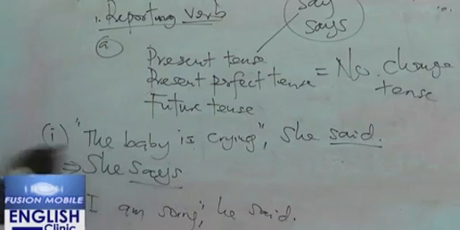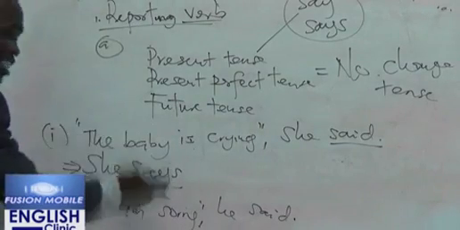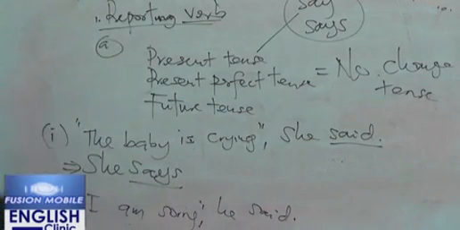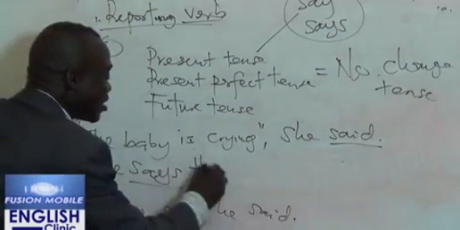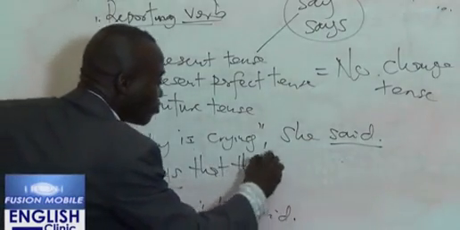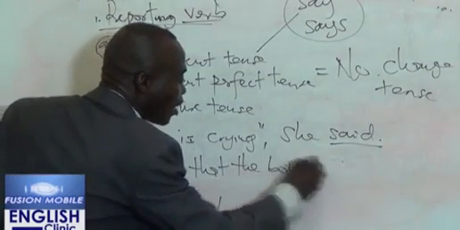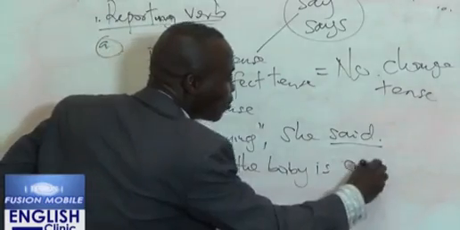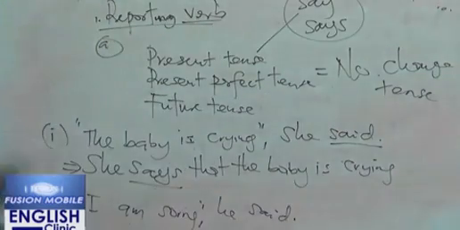My reporting verb is what? It's "says." So if I want to report this sentence using "says" as my reporting verb, it will now be, "She says that the baby is crying."